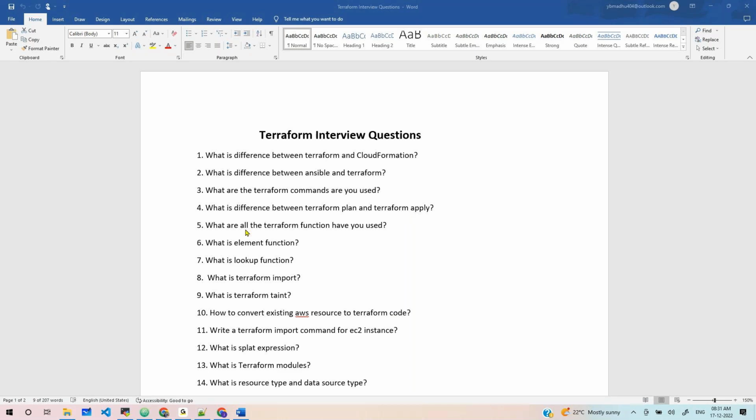What are all the Terraform functions you have used? Shavanti? Yeah, file function, element function, fileset function, lookup function, timestamp function, numeric function, etc. Wow, super nice. There are many more, like string functions, date and time functions, and even encryption and decryption functions. A lot of functions are there. You can say element, lookup, and fileset are the ones we use regularly.